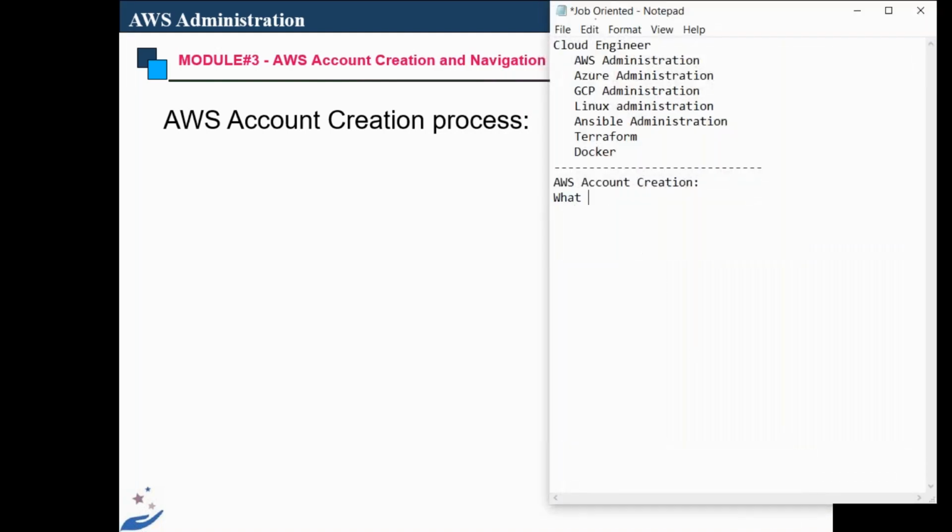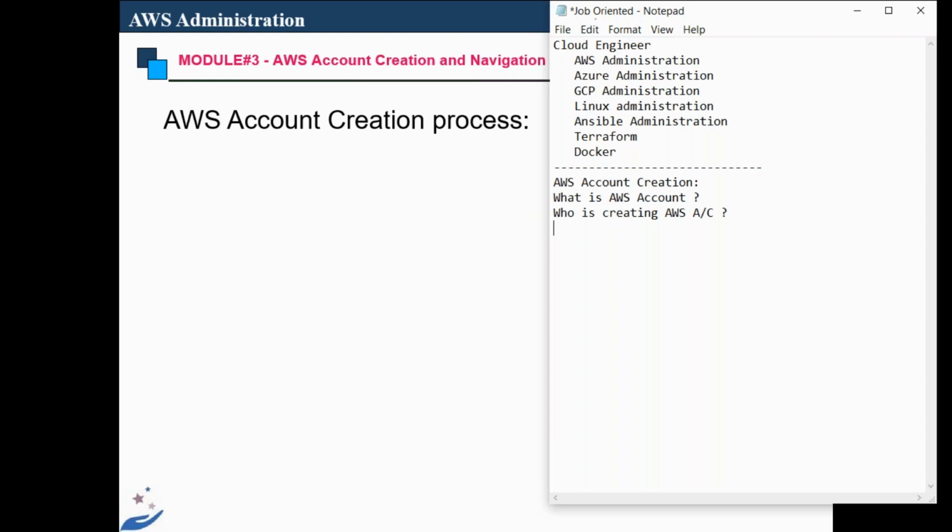What is an AWS account? Okay, so you understand. Then who is creating the AWS account in the company? If you go to an interview and someone asks you, did you create any AWS account? The people who are learning from courses or just from Google can say, yes, I can create an AWS account, because it's very easy. But in a company, we are not supposed to create it, and we will not get the opportunity to create an AWS account.